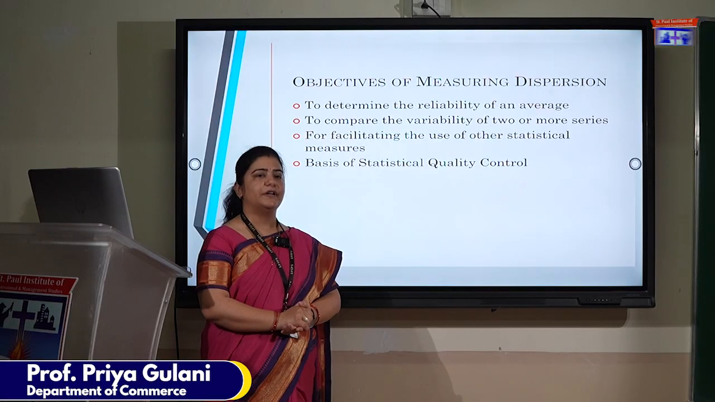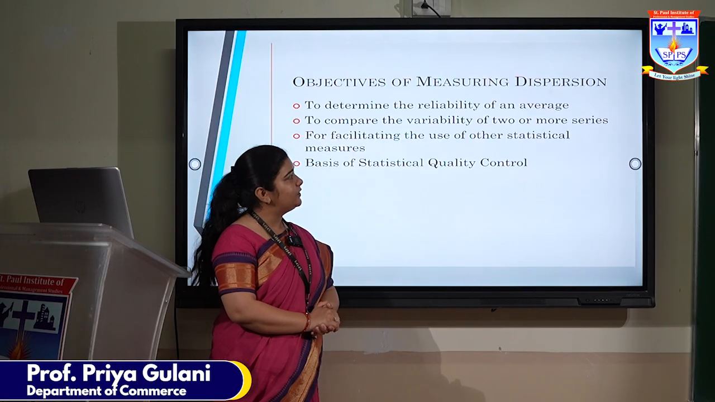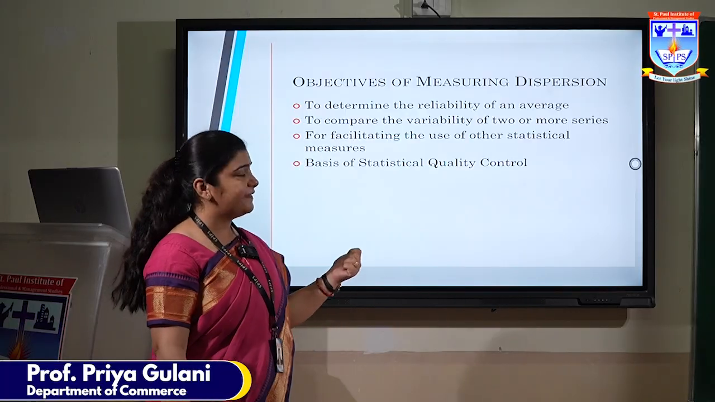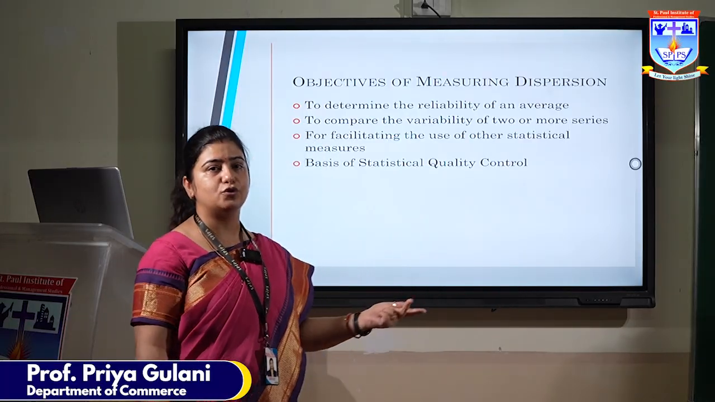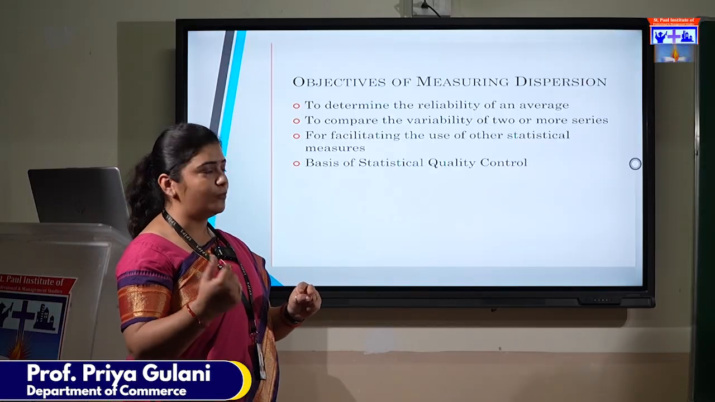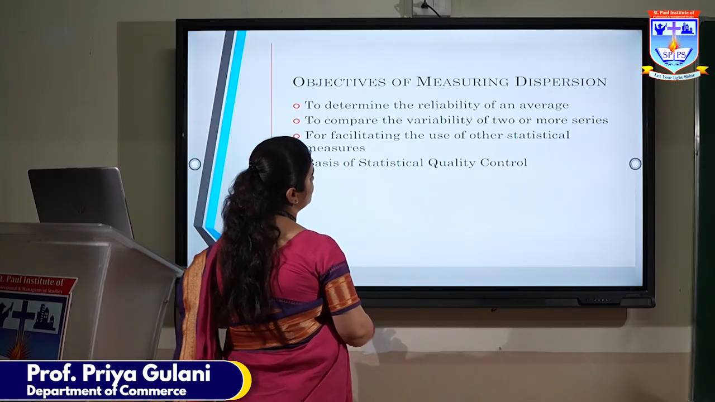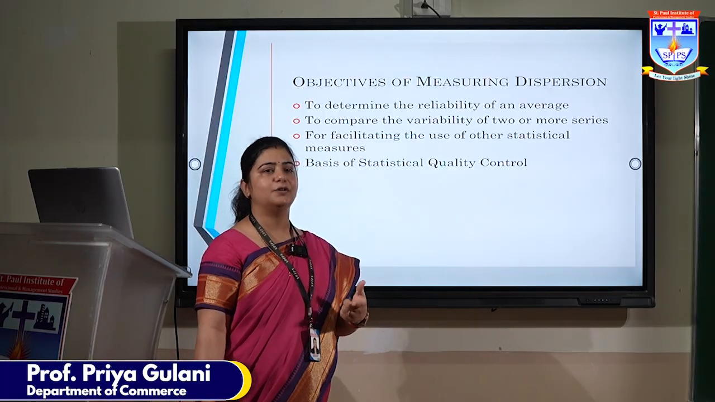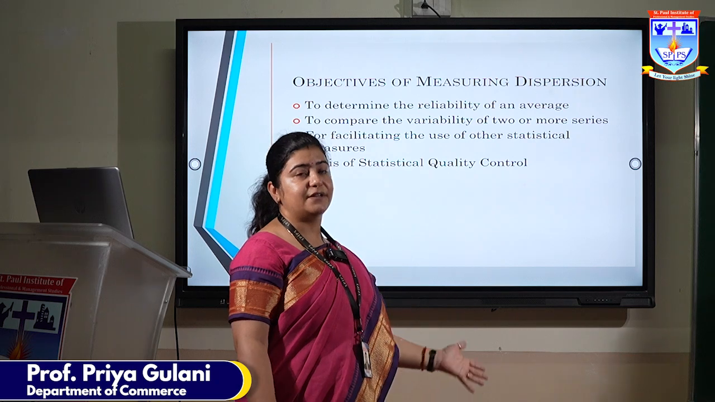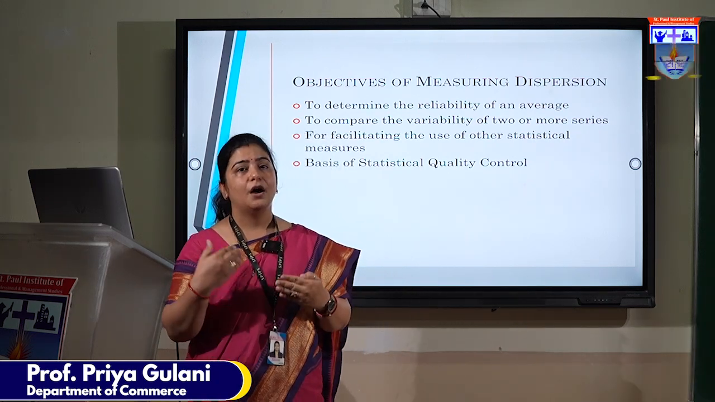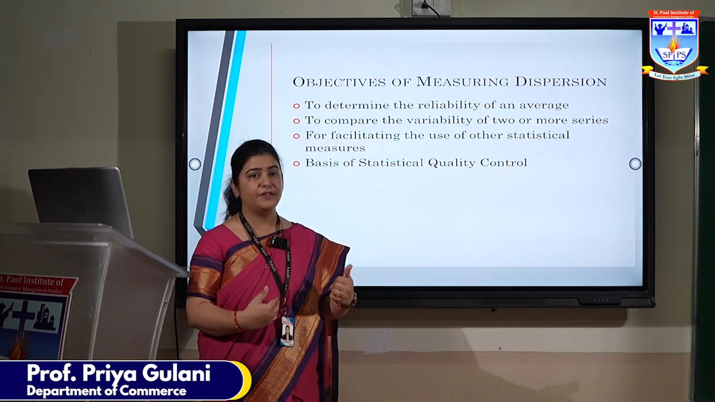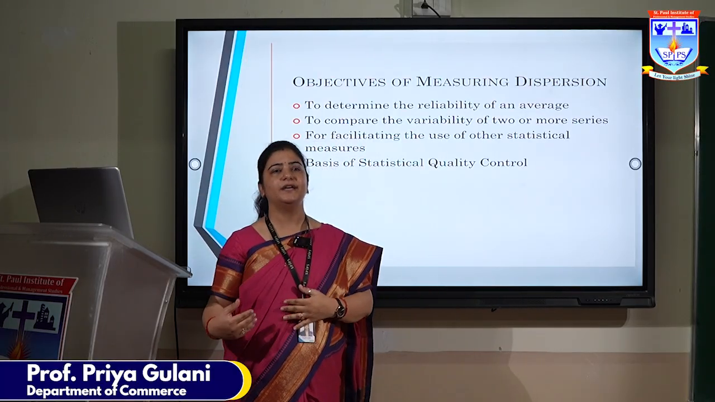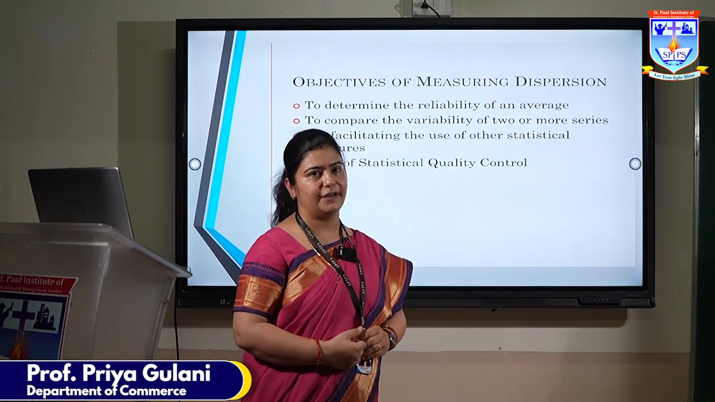Now the objectives of measuring dispersion. To determine the reliability of an average. It compares the variability of two or more series. Then it facilitates the use of other statistical measures as well. Then it forms the basis of statistical quality control as well. Now these are the objectives for which we should study the concept of dispersion, other than comparing it with the average that we have calculated while we were studying the concept of measures of central tendency.